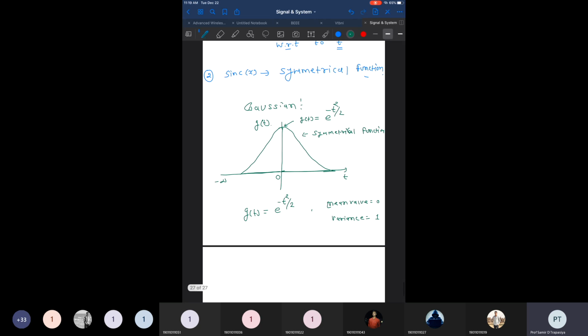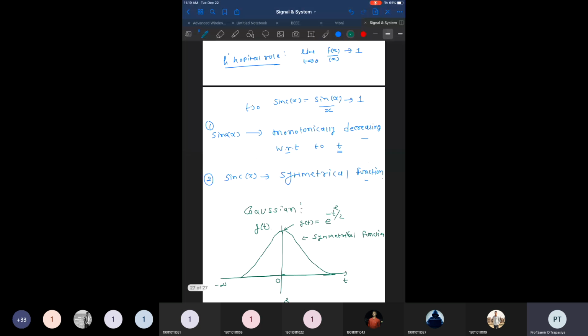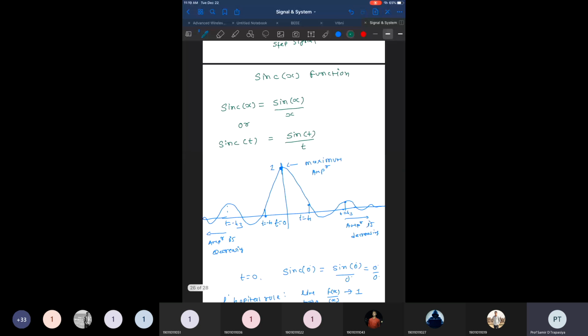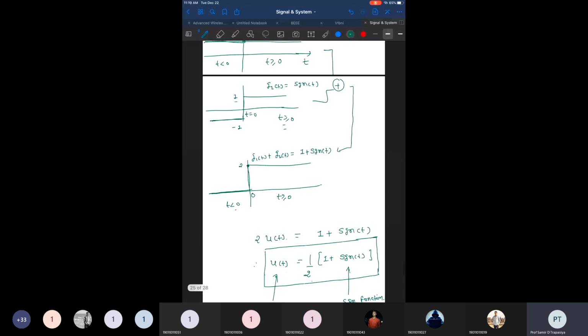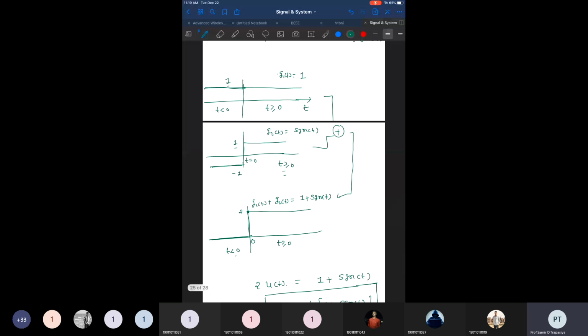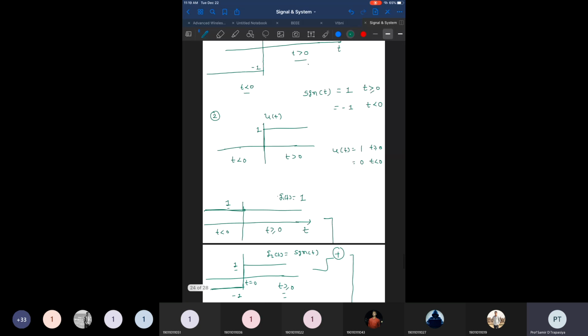So that is known as a Gaussian function, right? Very important. Okay, so now I conclude this session. What we have discussed so far are various important functions, including the sinc function and the Gaussian function. Then we discussed the sine function and established the relationship between the sine function and the unit step signal.